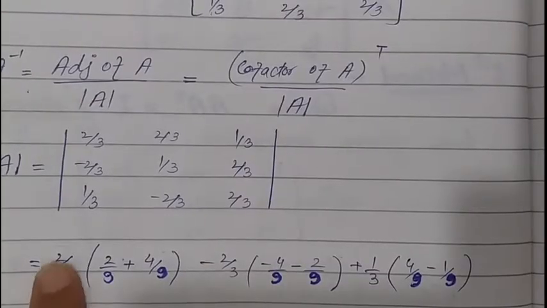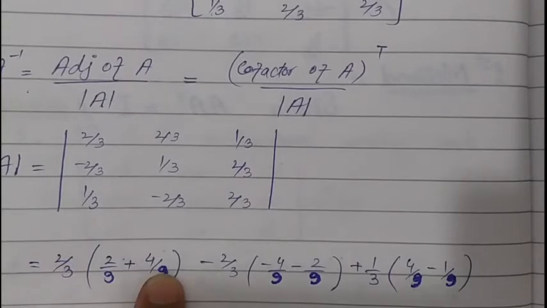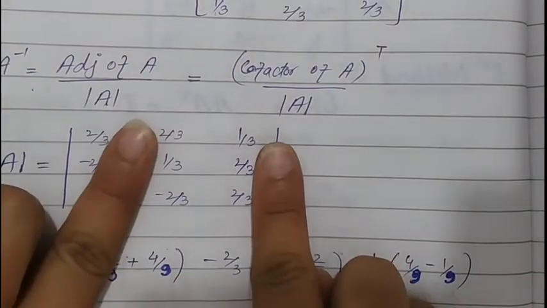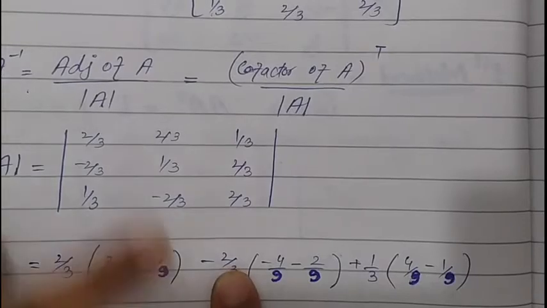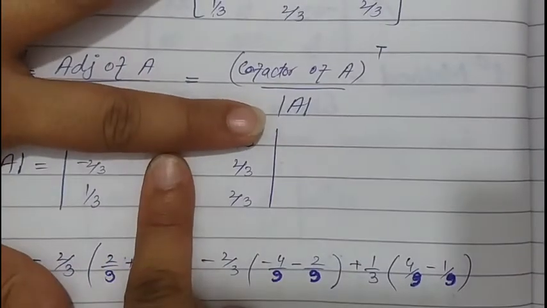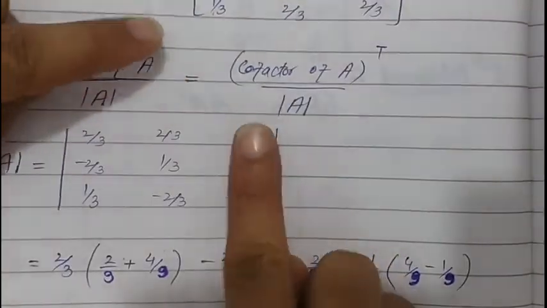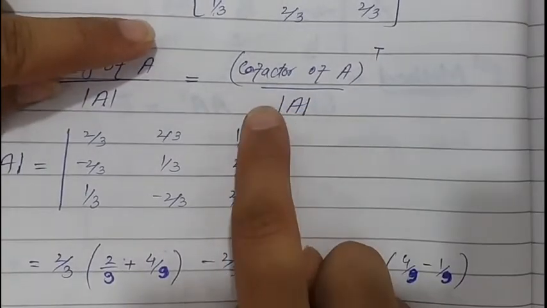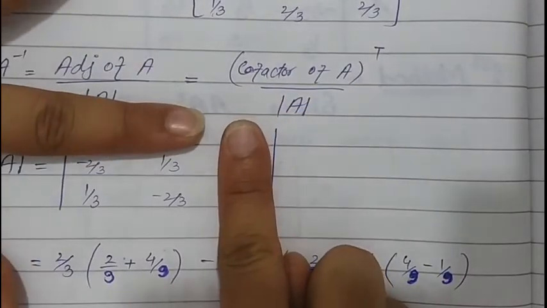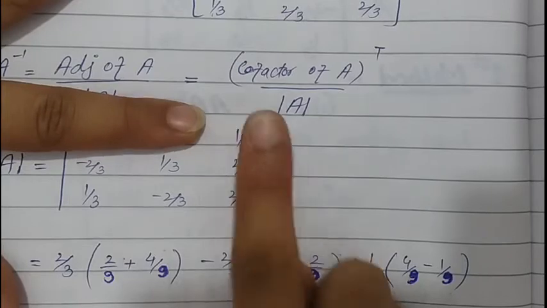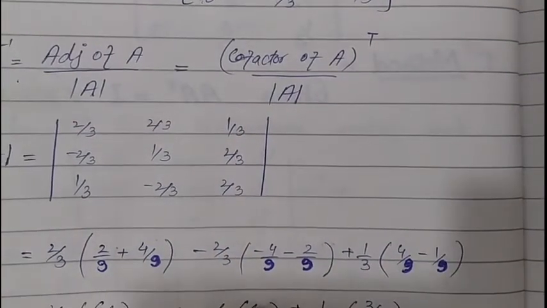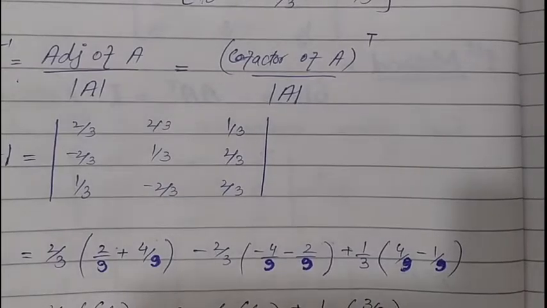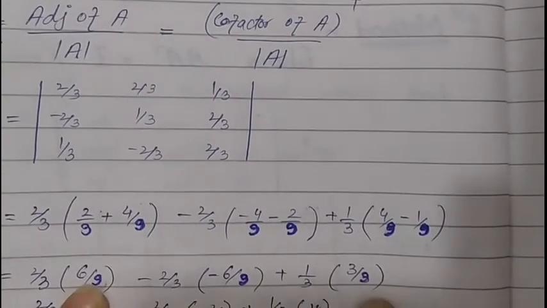So here we will get this row, first element and determinant of these values. Now second element and determinant of these 4 values, and third element, choose third element and determinant of these 2 by 2 values. So here by simplification we will get 6 by 9, minus 6 by 9, and 3 by 9. That is next row.